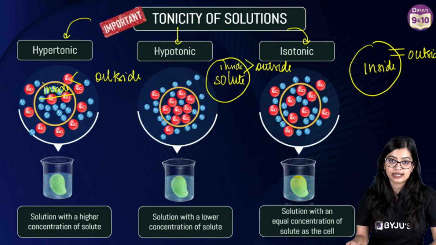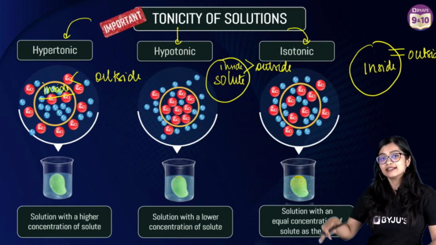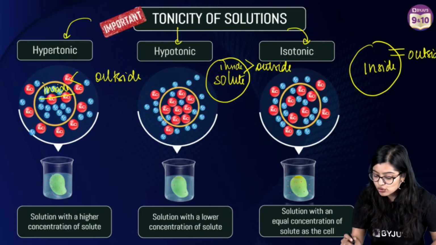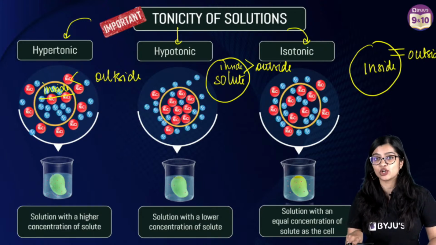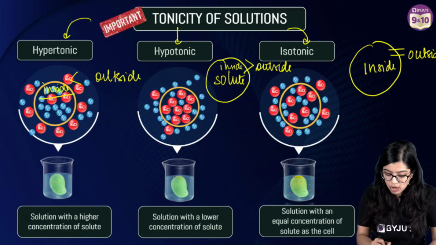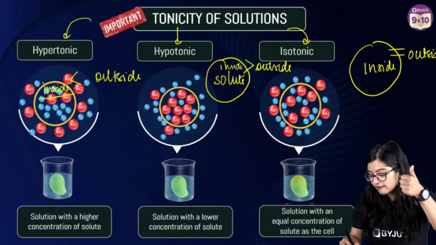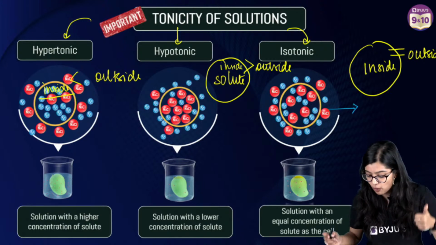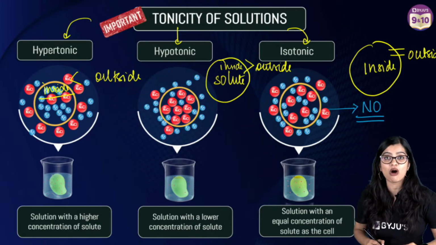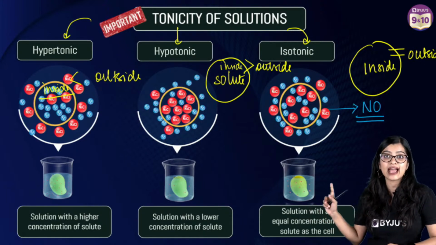Now this matters, right? I'm going slowly because all of you should pay attention. Understand that this matters because movement of osmosis matters. If the water and amount of solute is the same, do you think osmosis will happen in an isotonic solution? Yes or no? Is there going to be any movement of water? No, right? We see that there is going to be no net movement of water because water is equal outside and inside.